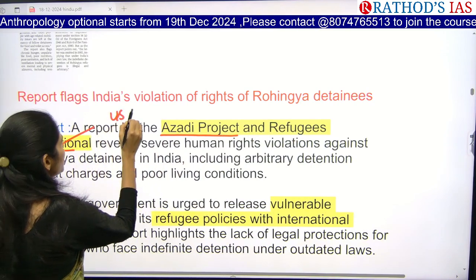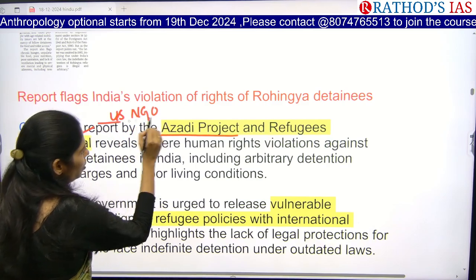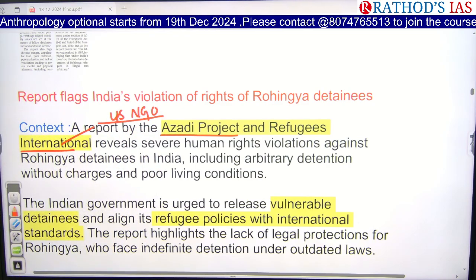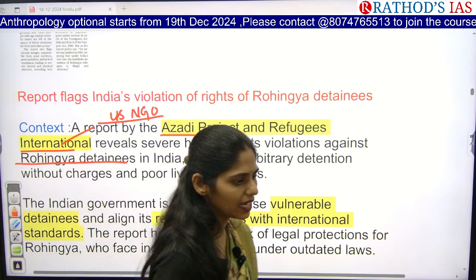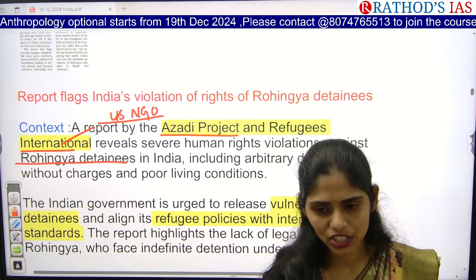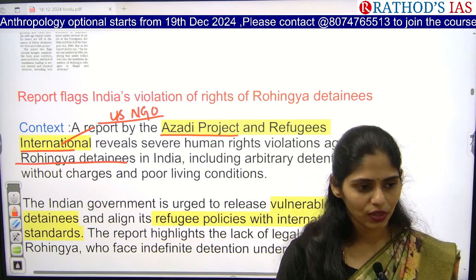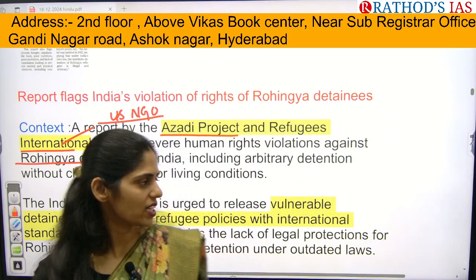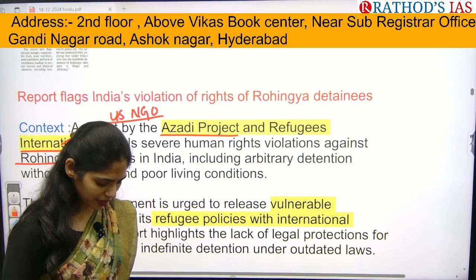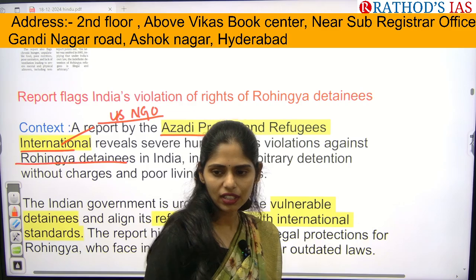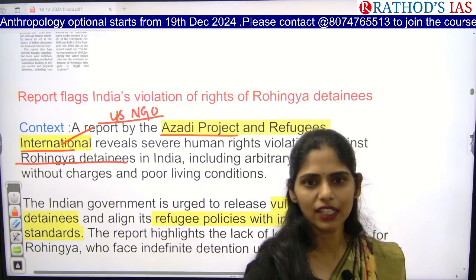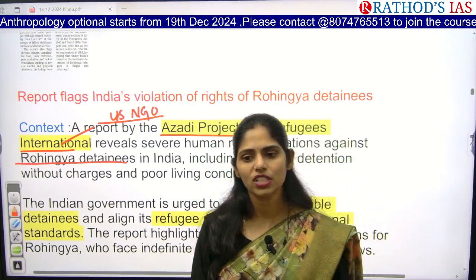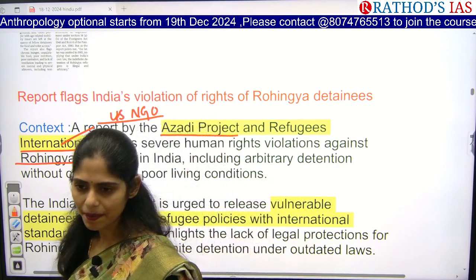said that yes, human rights violations are happening against Rohingya detainees in India. So can you tell me, is there any fundamental right which protects from arbitrary detention? We have Article 20, right? Article 20, which talks about arbitrary detention. So actually, are all fundamental rights given to everyone, both foreigners and Indians? Which are the fundamental rights which cannot be given to foreigners in India?